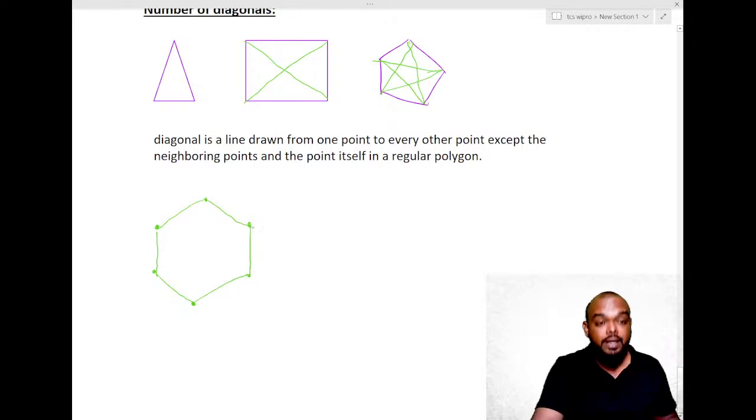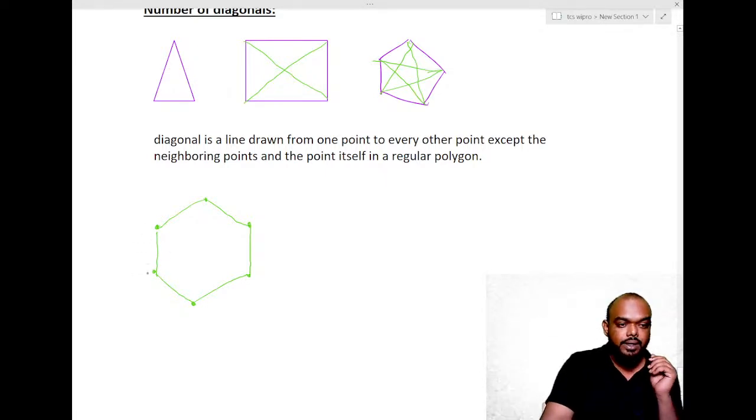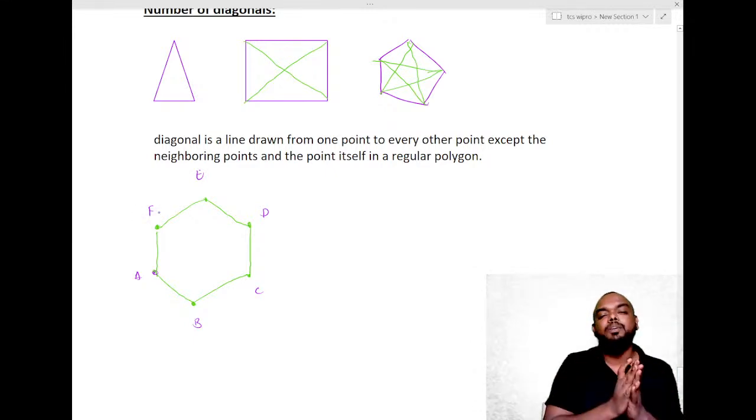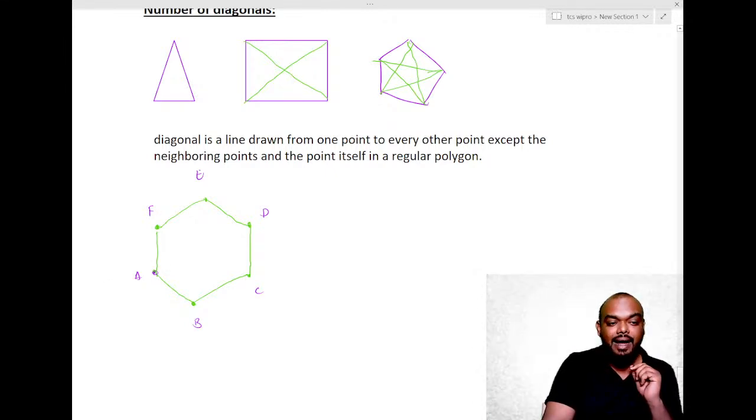This is a hexagon. Now, how do we calculate the number of diagonals? Please observe carefully. Let us say the points are A, B, C, D, E, F. What is a diagonal? It is a line drawn from one point to every other point in the polygon except its neighbors and itself. Now from A, I cannot draw a line to F and B because those two are neighbors. If I draw, that will become a side, not a diagonal. Except F, B and A itself, I can draw everywhere.